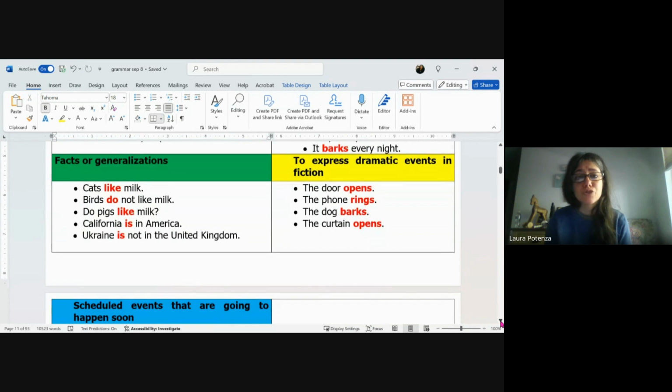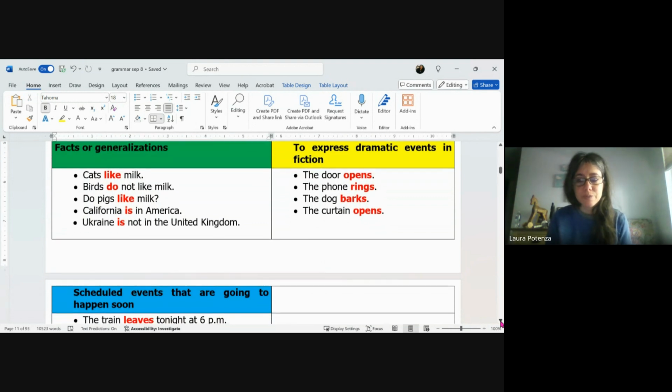And then facts or generalizations. The examples below are: cats like milk. Birds do not like milk. Do pigs like milk? California is in America. Ukraine is not in the United Kingdom.